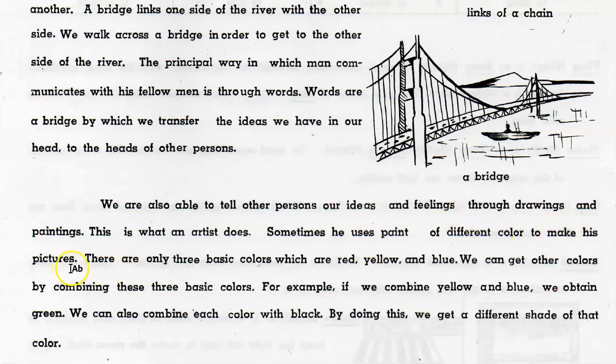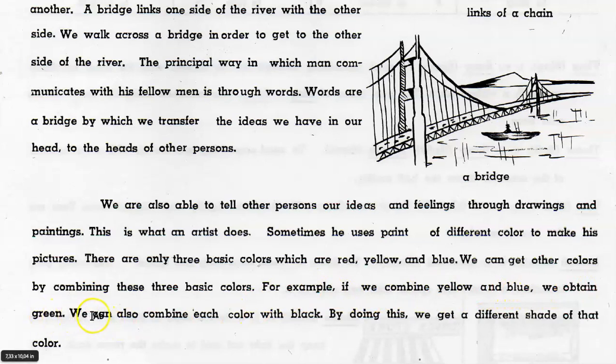There are only three basic colors, which are red, yellow, and blue. We can get other colors by combining these three basic colors. For example, if we combine yellow and blue, we obtain green.